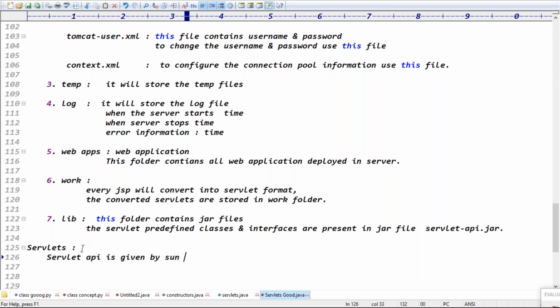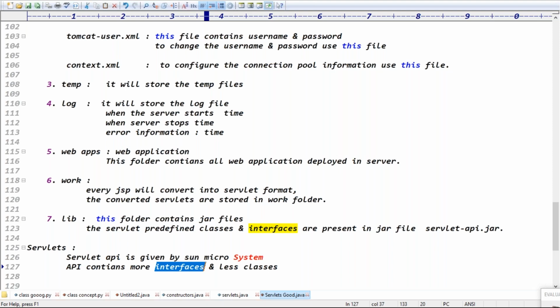Observe carefully, guys. Try to understand the point, very, very important. The API is given by Sun Microsystems. The API contains mostly interfaces, guys, only a few classes: more interfaces and fewer classes. As you know, interfaces contain declarations, right? Exactly. These servlet classes and interfaces are given by Sun Microsystems itself.